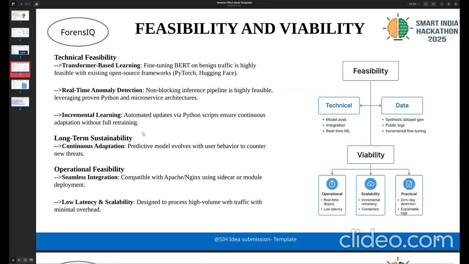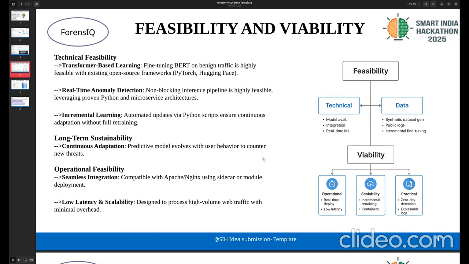The feasibility and viability of the project rest on the technical side and the data engine. These help to build the system, and the viability covers operational feasibility, scalability, and practical impact, which help to deploy it in the real world.